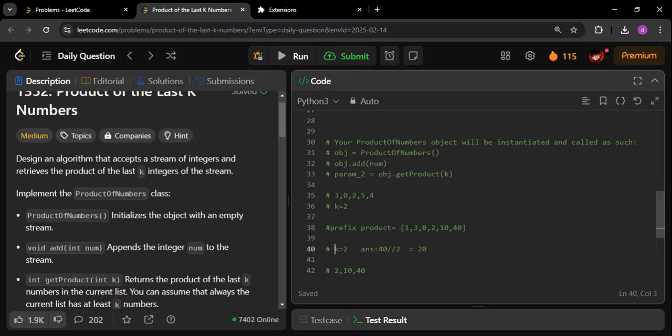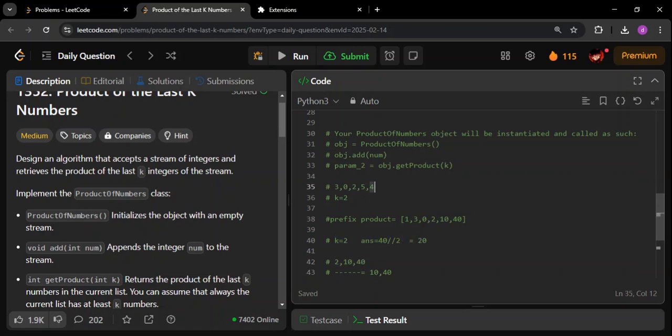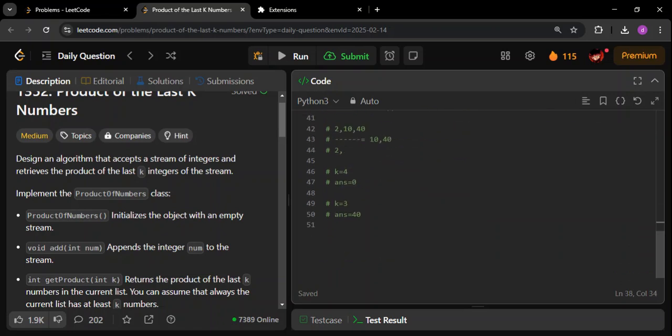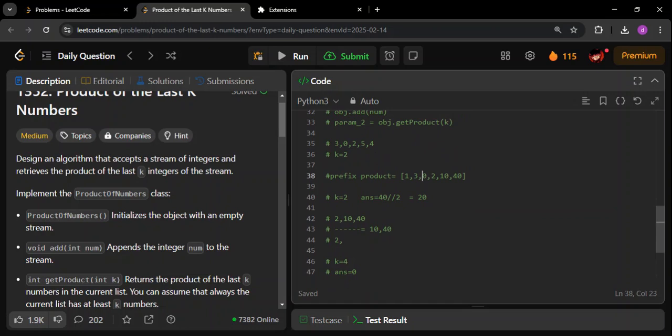If you take the way we did this, what we will do, we will take this particular number 40 and we will divide this with, k equal to 3, so you have to take the fourth last number. So 40 divided by 0 will come. 40 divided by 0, obviously it will lead to a dividing by 0 error. That is obviously an exception that cannot be handled. We cannot divide by 0 basically. Divide by 0 exception will come.